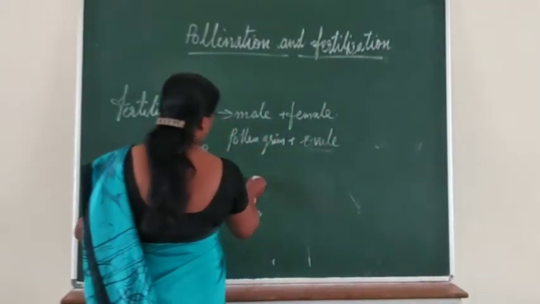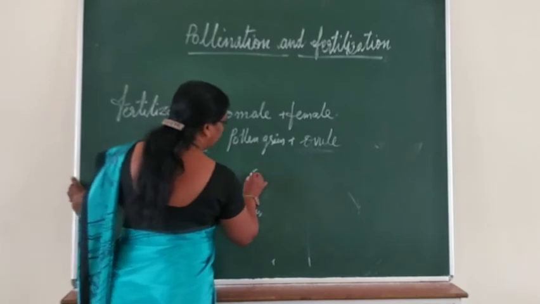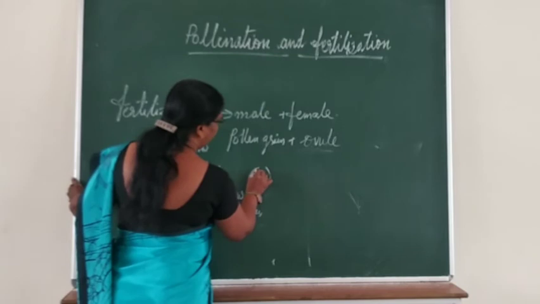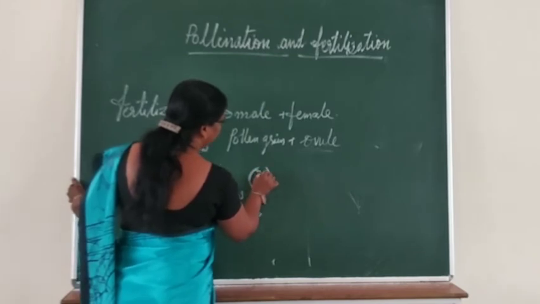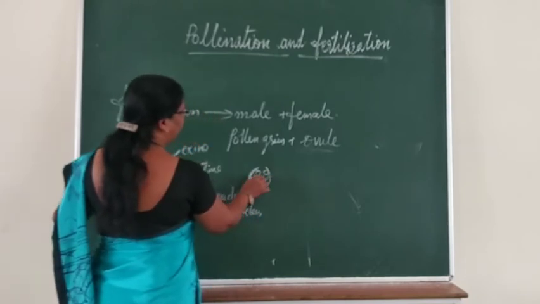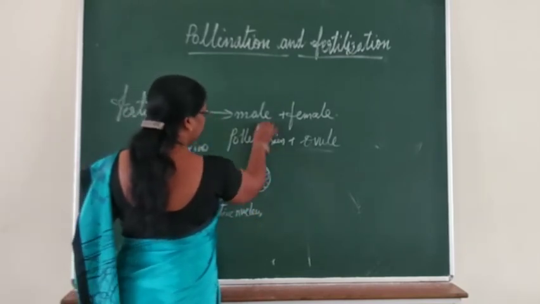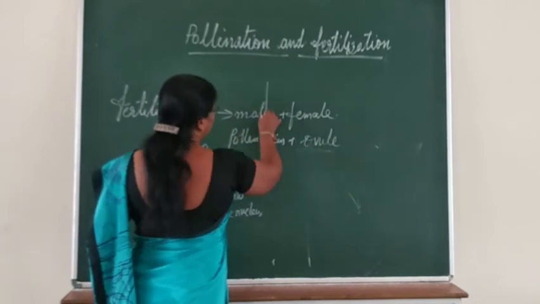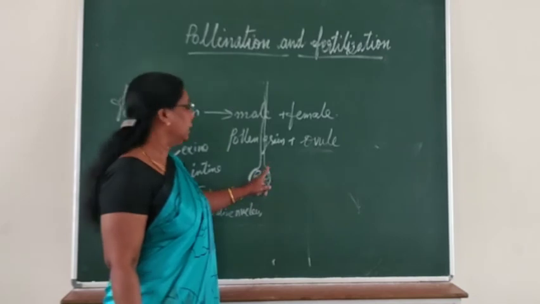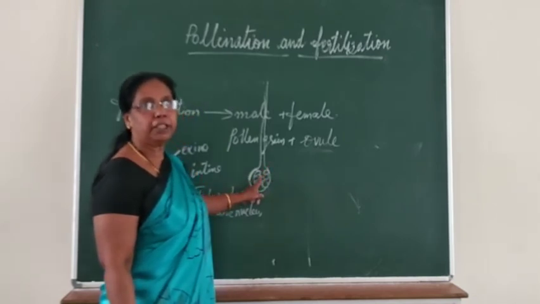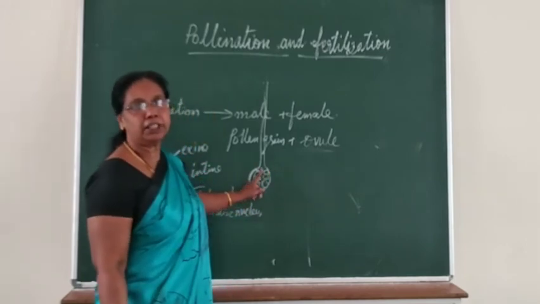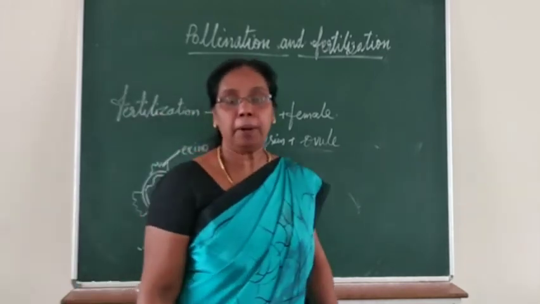You have seen that the ovary will be there, and inside it the ovules will be there. Each ovule, after fertilization, changes into a seed of the plant, whereas the ovary changes into the fruit of a plant.